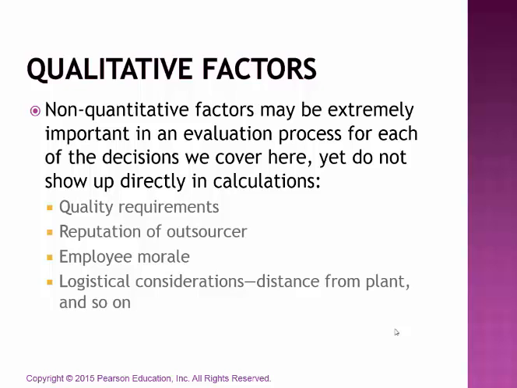Logistical considerations, distance from plant. Okay, not only are we talking about things like fuel costs and transit time, but what other kinds of logistical nightmares could occur. So things like that have to be considered. If Volkswagen cannot get their seat belts or their steering wheels on time, somebody's going to have to go slap the big red button on the wall and stop the assembly line. That's a problem. Okay, so things have to be considered.